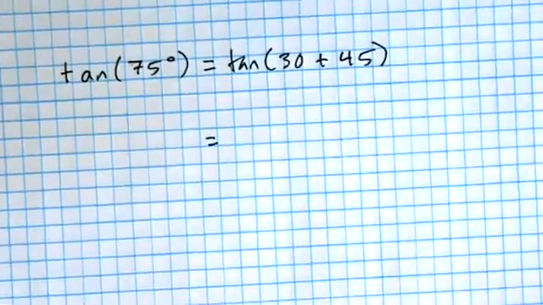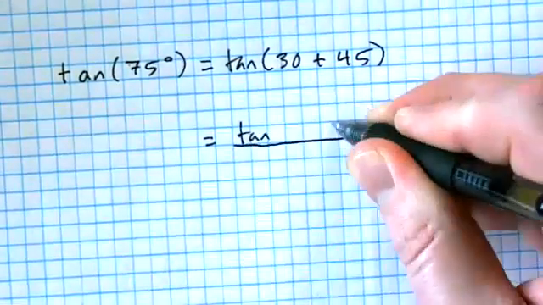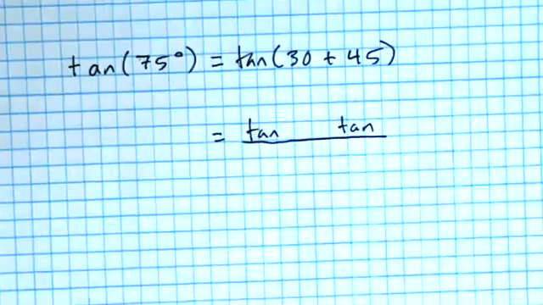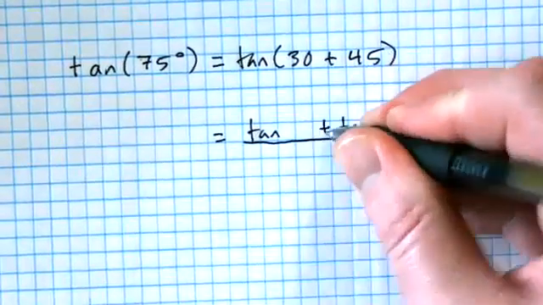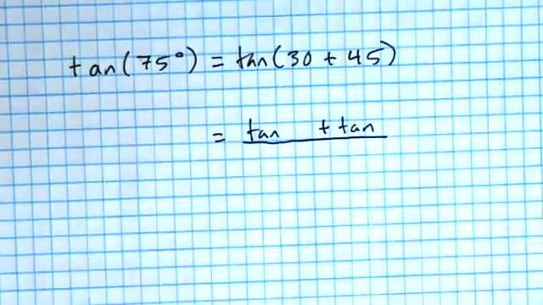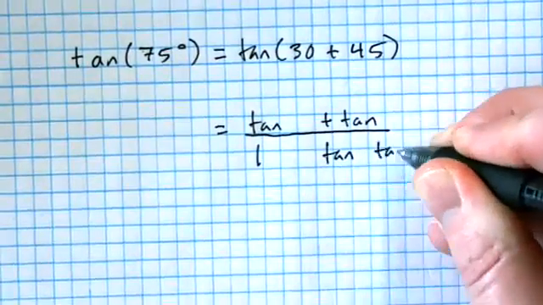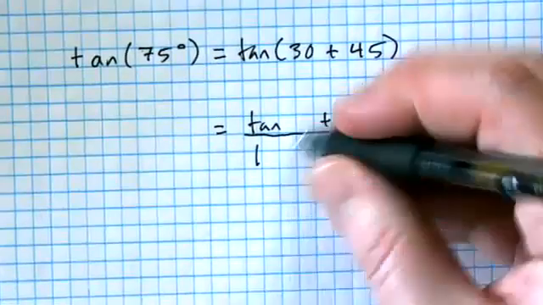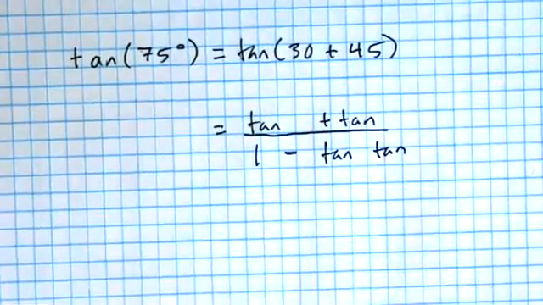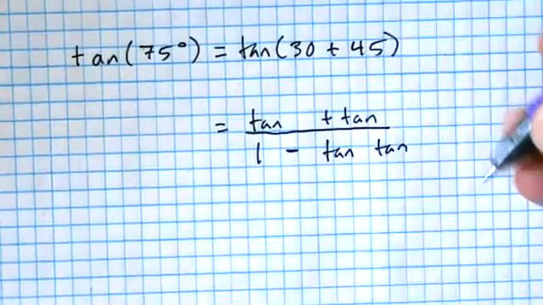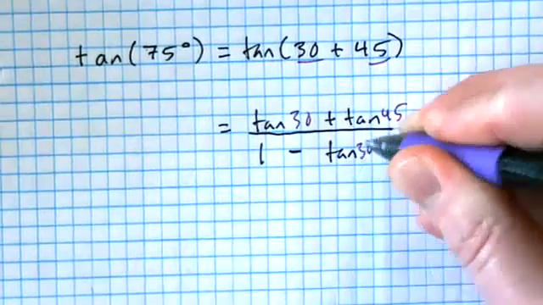All right, I'm trying to do this from memory. Tangent's the one that's got the fraction. On the top, it's tan, with either a plus or a minus in between. And I remember on the top it's the same, and the bottom it's opposite. So since that was a plus, this will be a plus. And then the bottom has a 1, and then a plus or minus, and then a tan multiplied. And the bottom's opposite, so this is going to be a minus. So I always set it up first and then come back and fill in my angles afterwards. 30, 45, 30, 45.